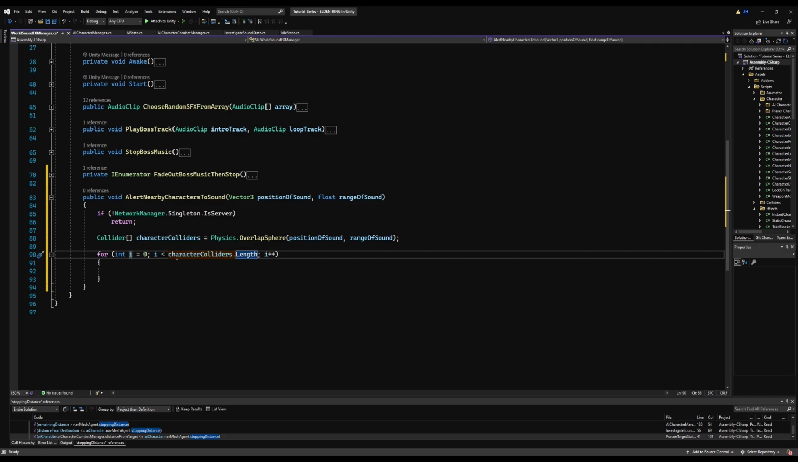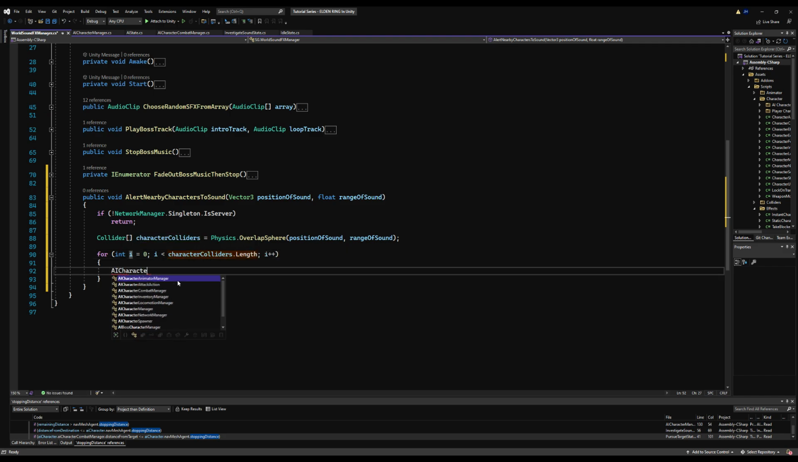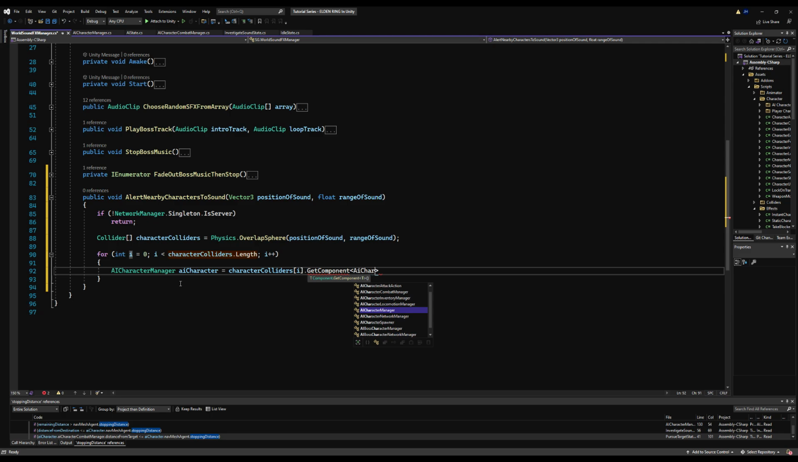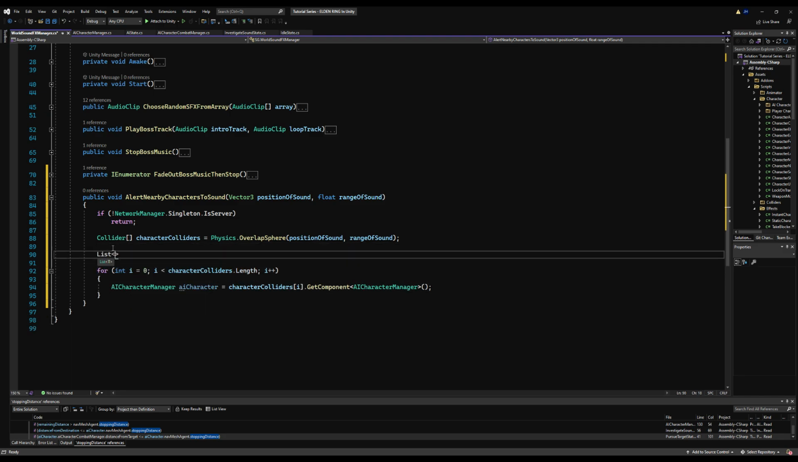We're going to say for each collider, or for the array length rather, we're going to go through all these potential character colliders. We're going to get an AI character manager variable equal to collider.GetComponent AI character manager. So we can say equal to characterColliders[i].GetComponent AI character manager. Now we don't want to call this function multiple times if we don't need to. So what we can do is make a list of AI character managers, and we can say charactersToAlert is equal to a new list.